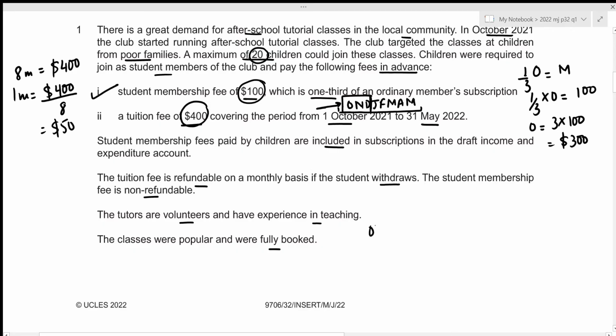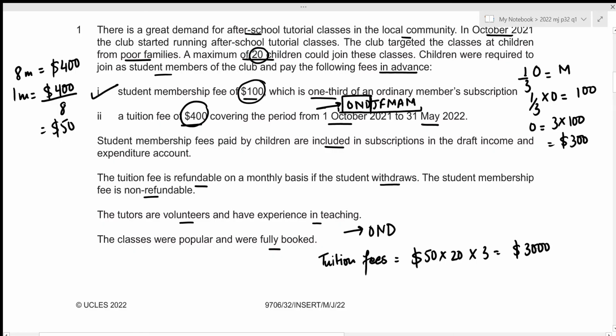So for October, November, and December, the tuition fees is going to be 50 for one student, and we know that the classes were popular and fully booked, which means that we had a total of 20 children. So we need to multiply it by 20, which would give us the monthly tuition fee from 20 students, and we require it for the 3 months. So again, we multiply it by 3, which results in an amount of 3,000.